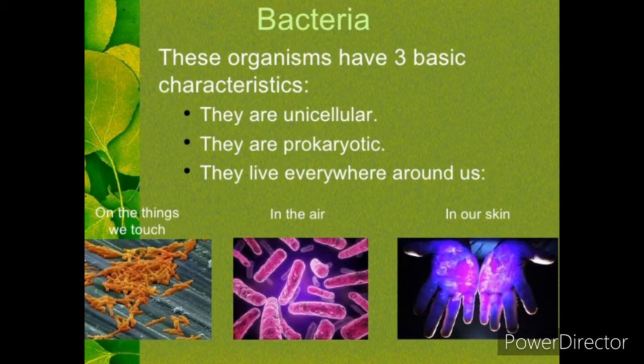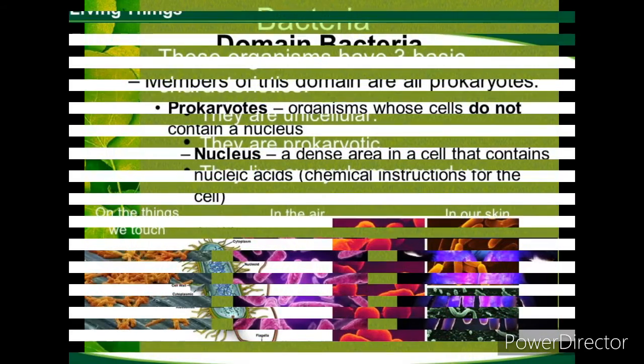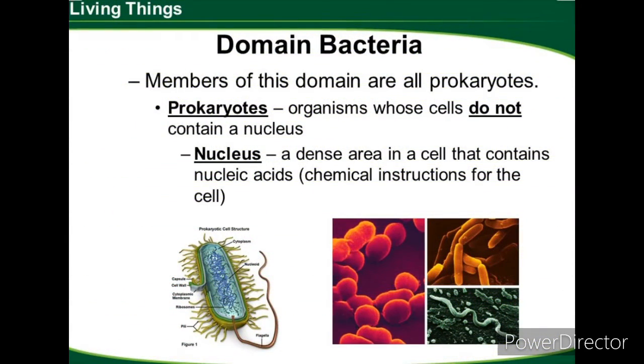Let us talk now about the first domain, bacteria. Although you may not know it, members of the domain bacteria are all around you. You can find them on the surfaces you touch and inside your body. Some bacteria are autotrophs, while others are heterotrophs. Members of the domain bacteria are called prokaryotes.